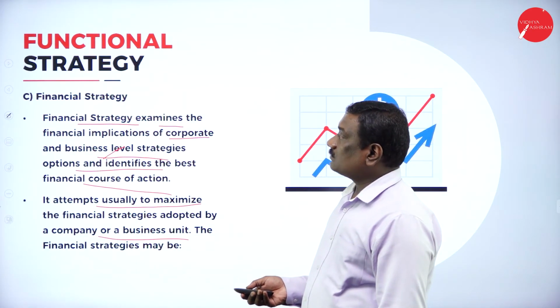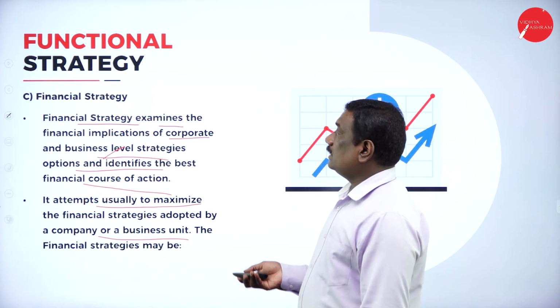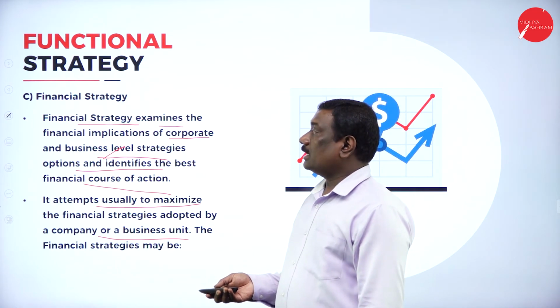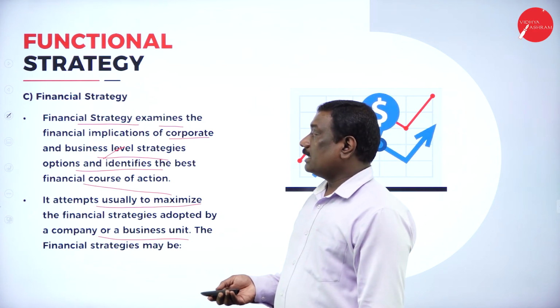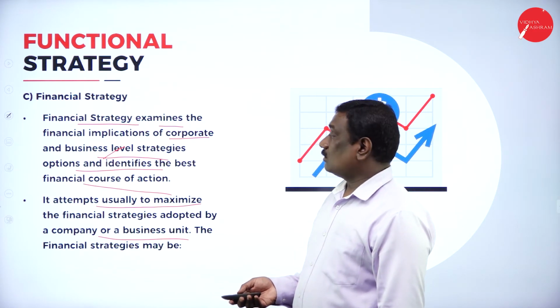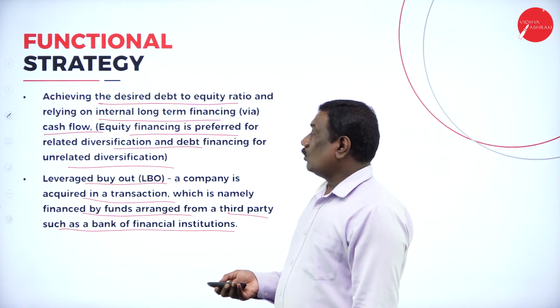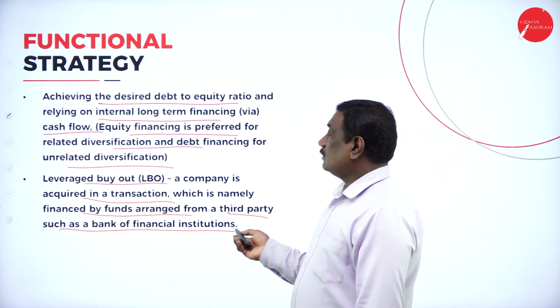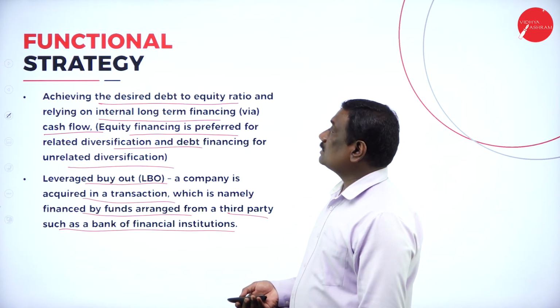So in today's session, first we saw the third important strategy known as financial strategy. It examines the financial implications of corporate and business level strategies and options and identifies the best financial course of action. We have the leveraged buyout, LBO, whereby the finance is taken from a third party such as banks and financial institutions.